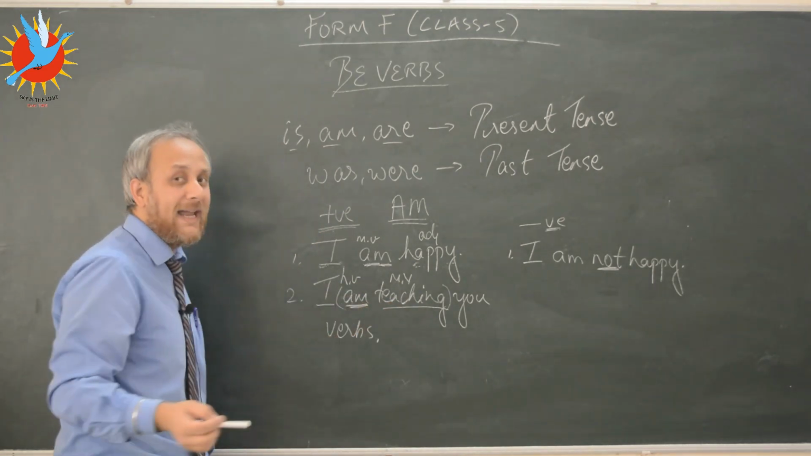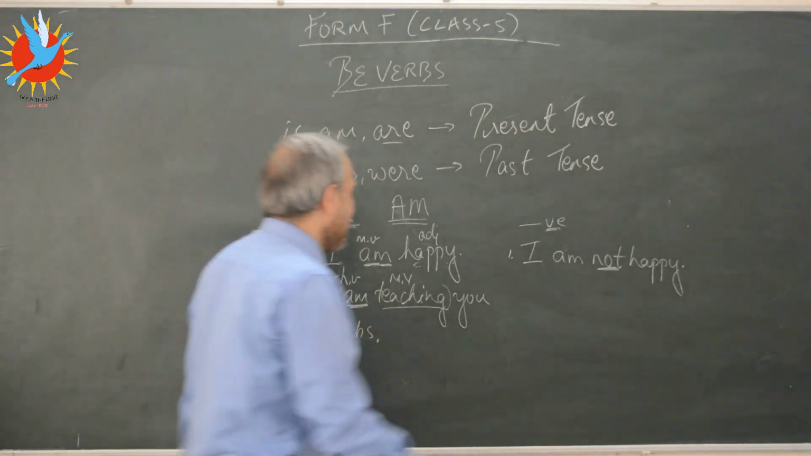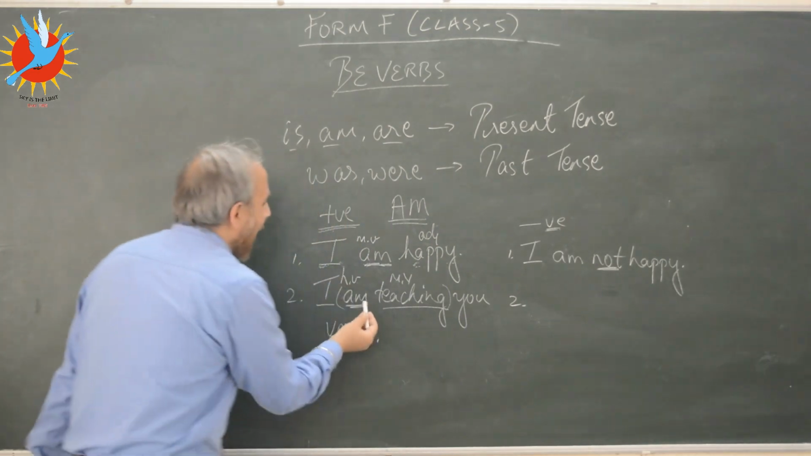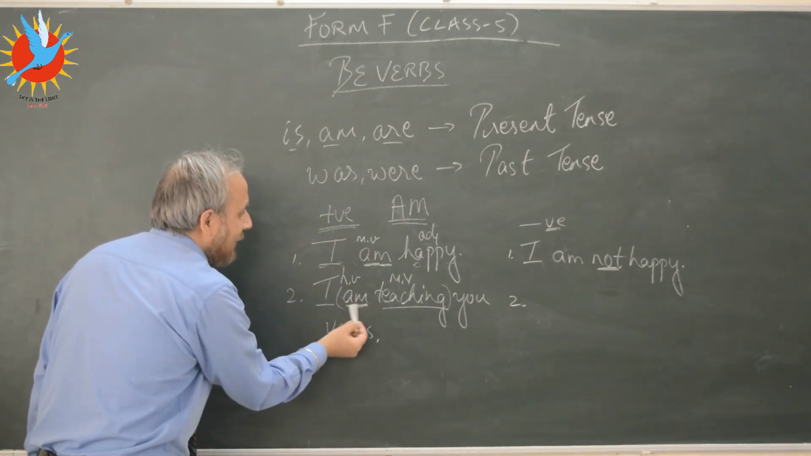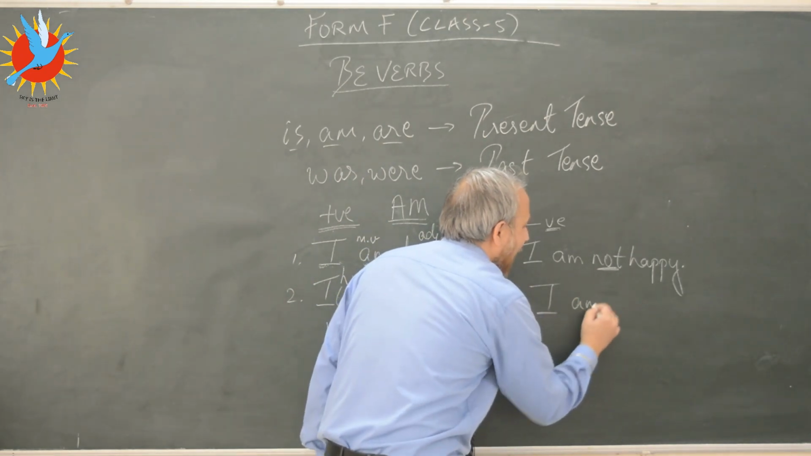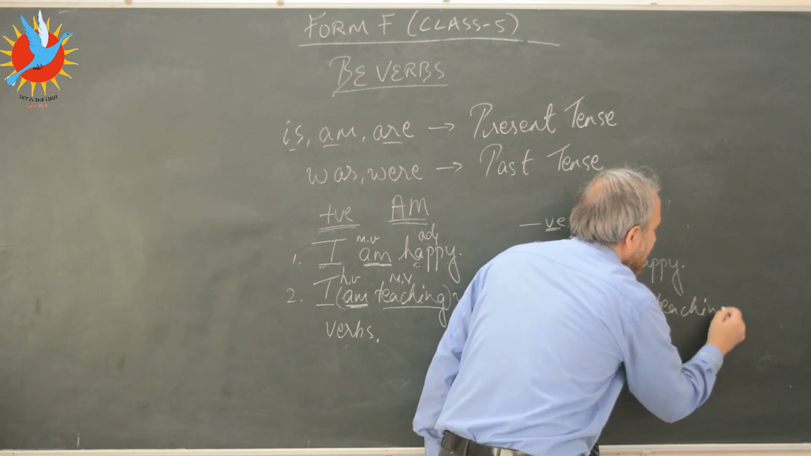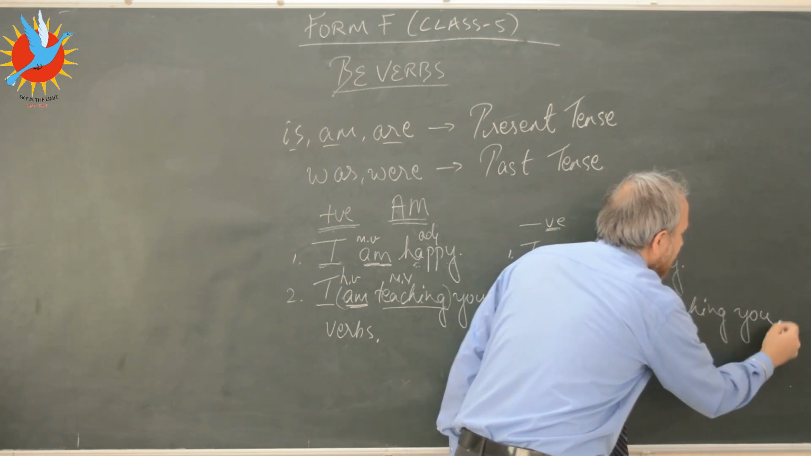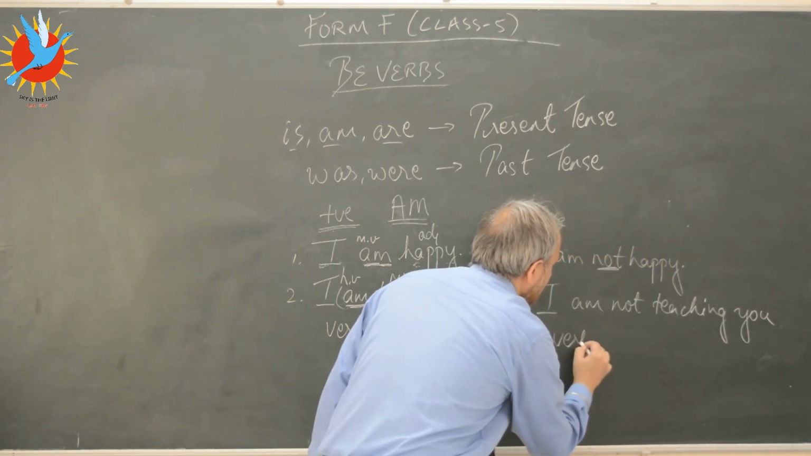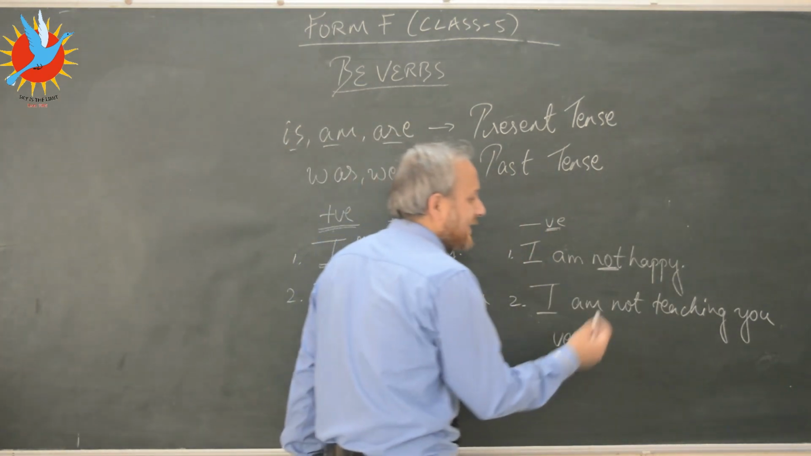Now if I want to make it negative, what will I do? Well kids, it's very, very simple. I will just add not after the helping verb am here. So I am, let's say, not teaching you verbs. Okay, so now this sentence becomes negative.